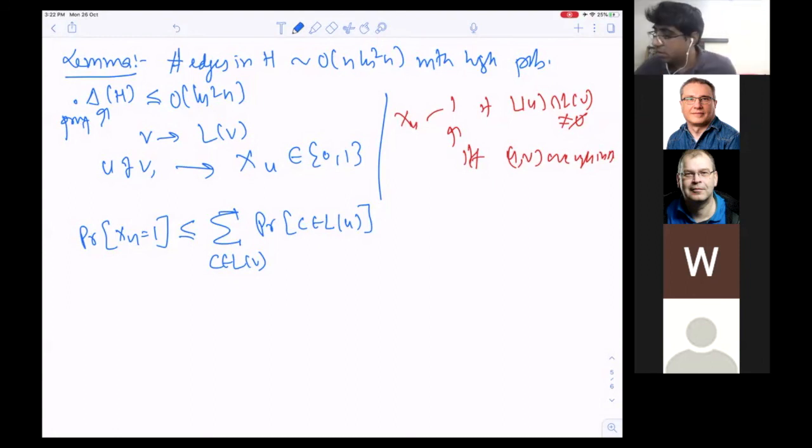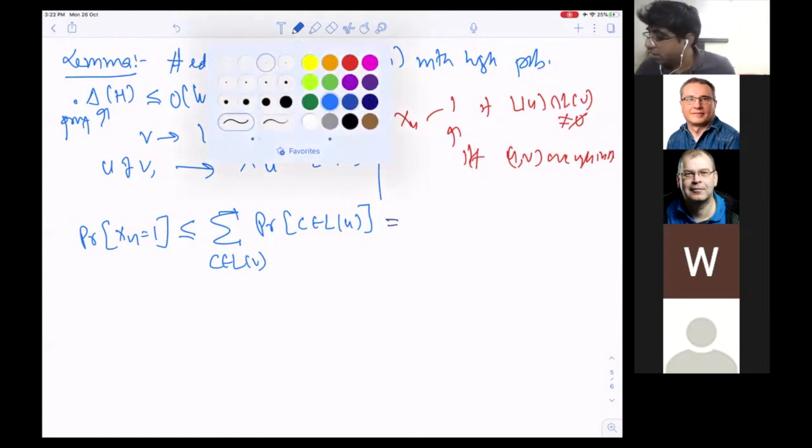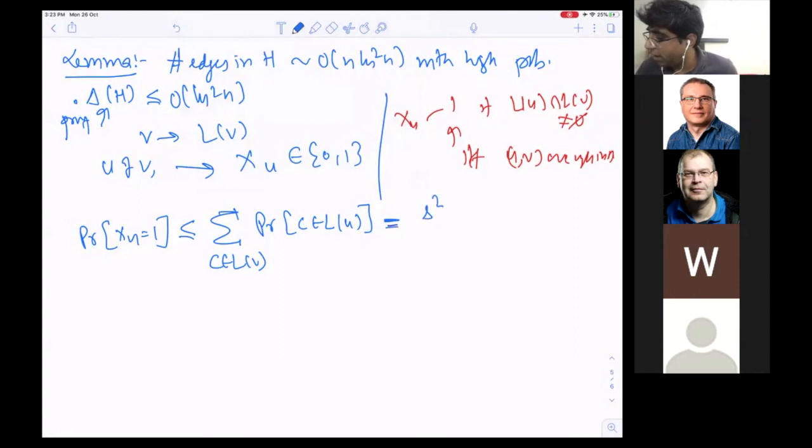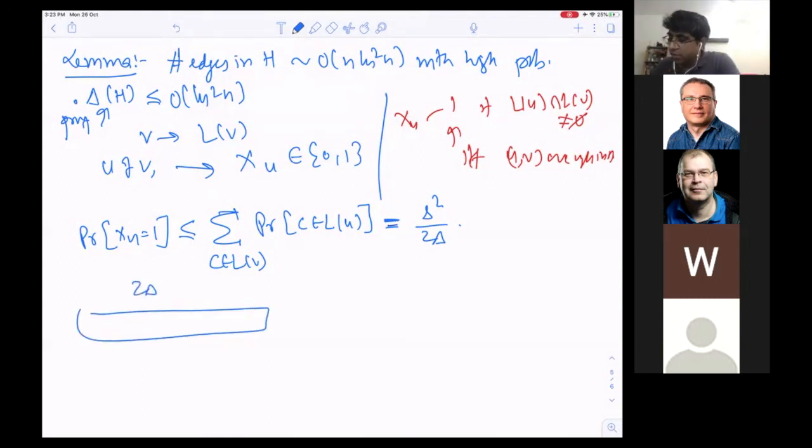Now, what is this number? I claim this number is equal to S squared by 2 delta. Why? What is the probability that C belongs to LU? You have this 2 delta palette, and you have fixed a color C that belongs to LU. For C to belong, how many other choices are there to pick? 2 delta minus 1.